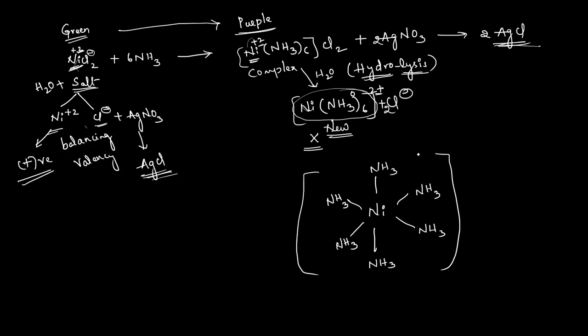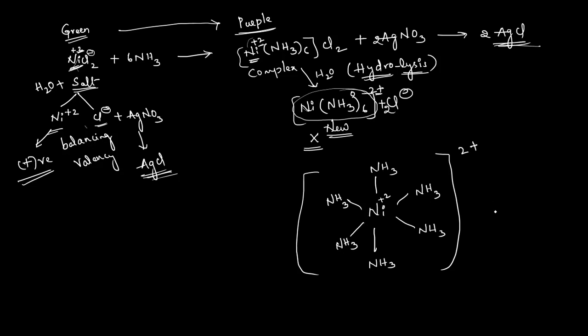This is different from conventional chemistry. So this is the cationic complex, and in it the nickel is the central metal cation, carrying a +2 oxidation state, surrounded by 6 molecules of ammonia. But actually, how many bonds can it form? Only 2 bonds. But how many bonds has it formed here? 6 bonds.